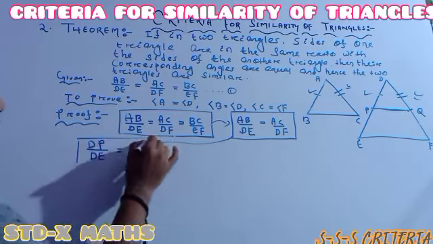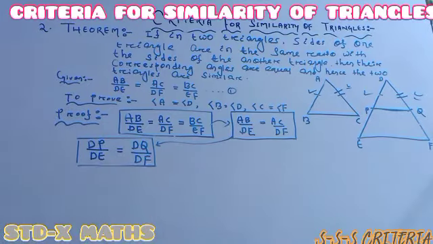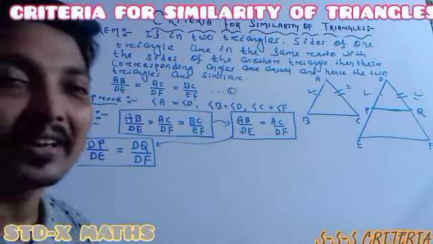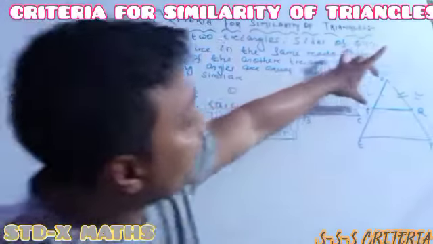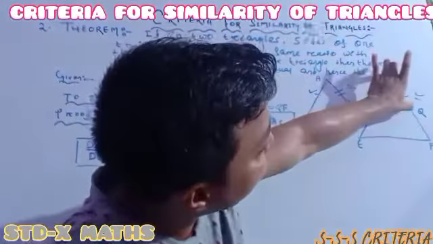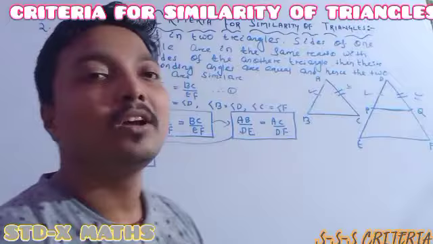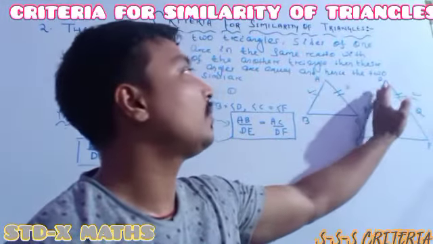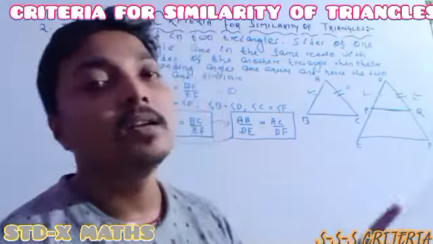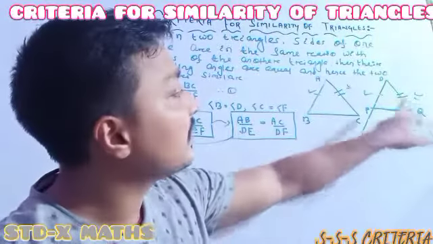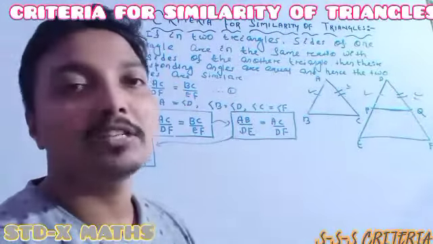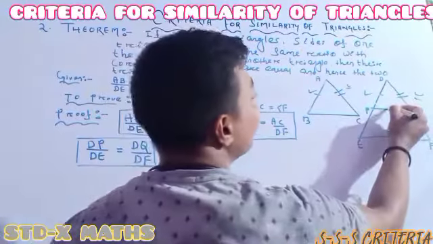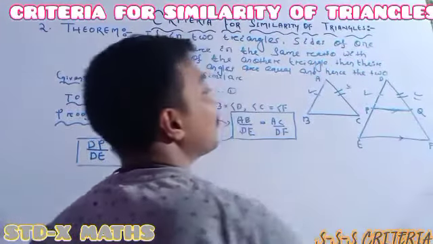Then someone will ask, sir, why did you choose it like this? You will get the clear answer now. DP divided by DE is the same as DQ divided by DF. Whenever a line segment divides two sides of a triangle in the same ratio, this line segment must be parallel to the third side.